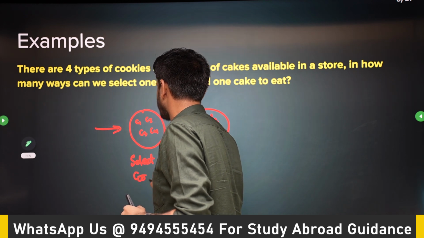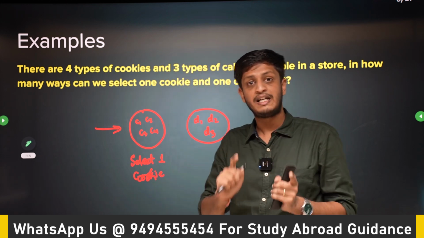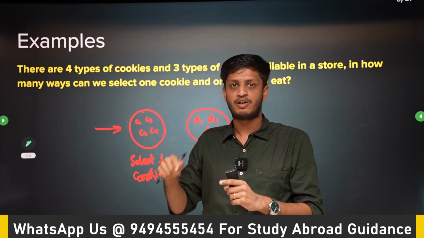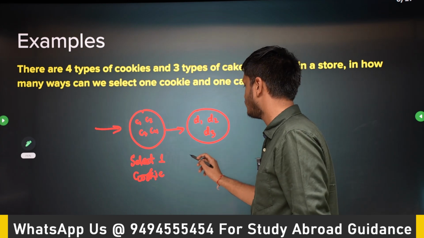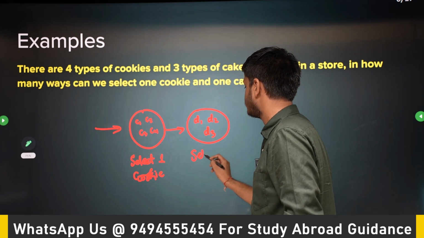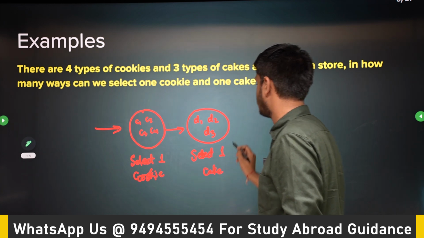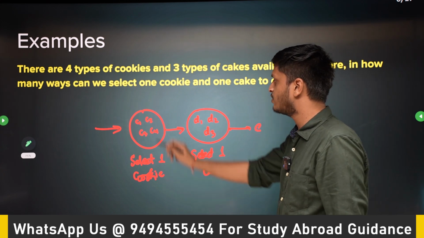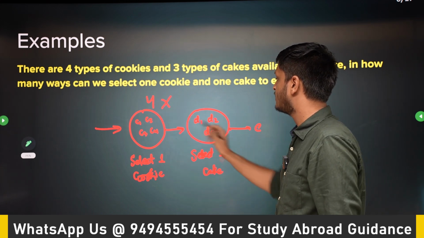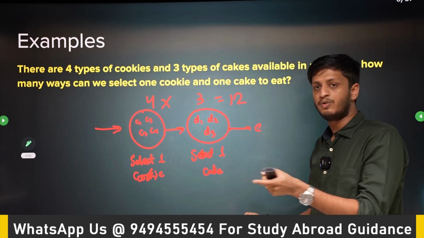Again, in logic, what are we doing? In logic, we are doing an AND. Select one cookie and one cake. Here we don't have an OR, we have an AND. So again, rule of product. Whenever we have AND, rule of product. Select one cookie and then select one cake. And this is my ending. So in how many ways can I reach the end? First select one cookie, there are 4 ways. Then select a cake, there are 3 ways. So there are 12 ways in which I can select one cookie and one cake.